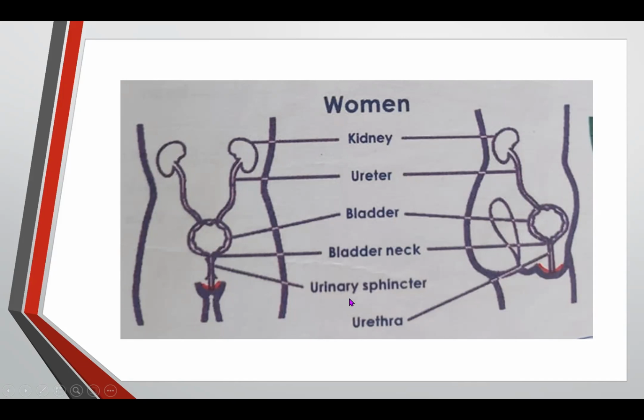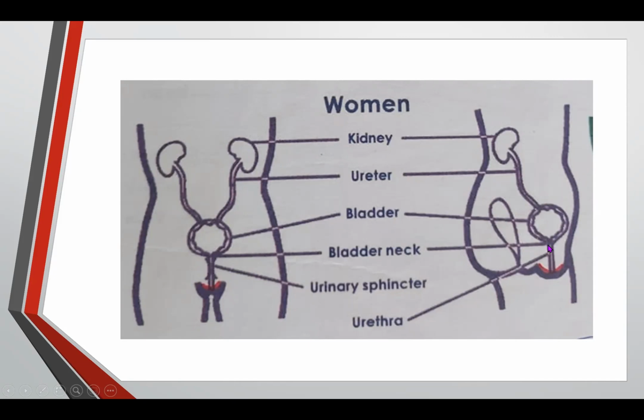We also have the urinary sphincter, the muscle around the bladder and here. That's called the urinary sphincter. And the urethra is also seen in women's excretory or urinary system, although the urethra in women is quite short.